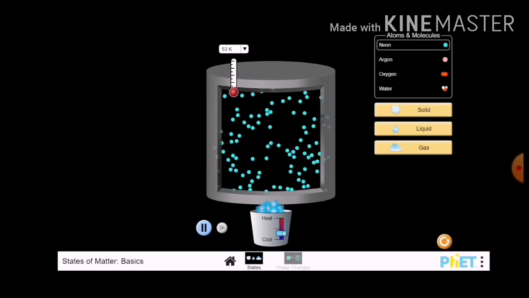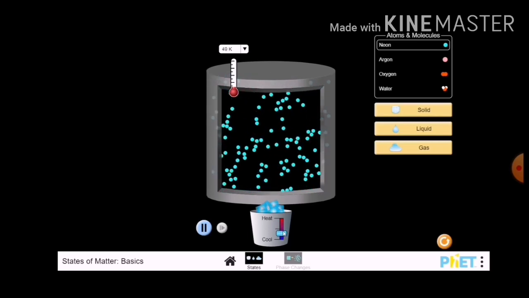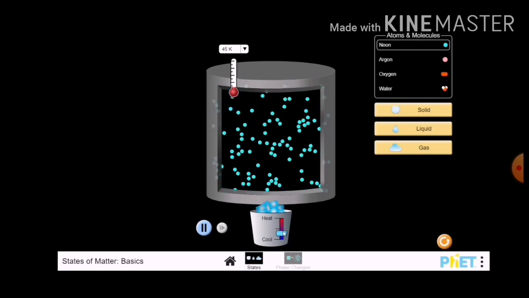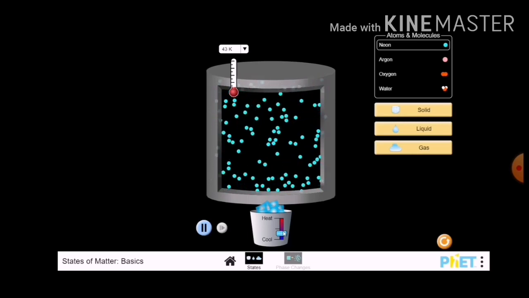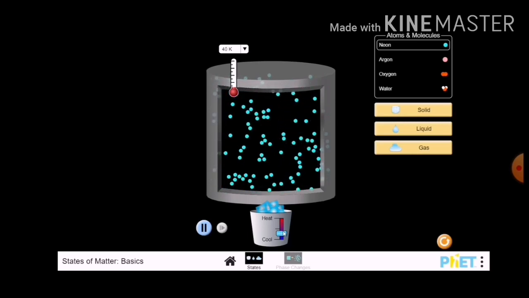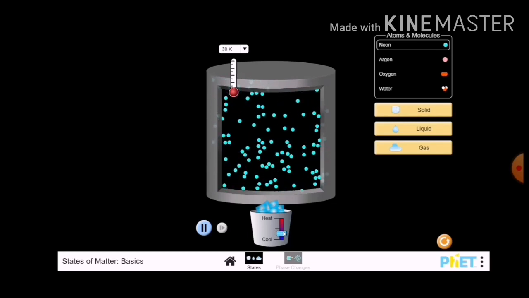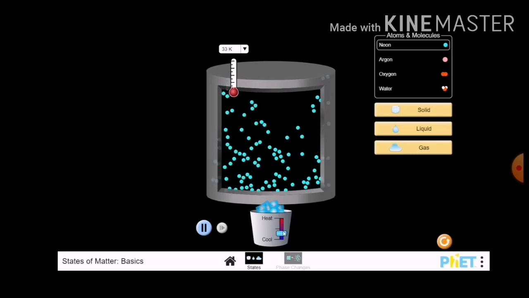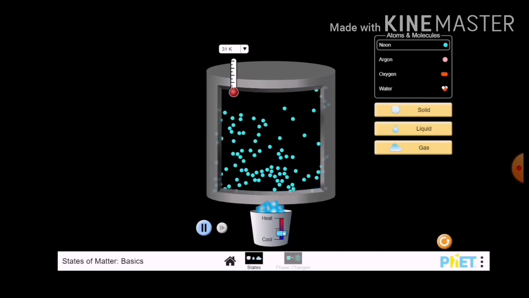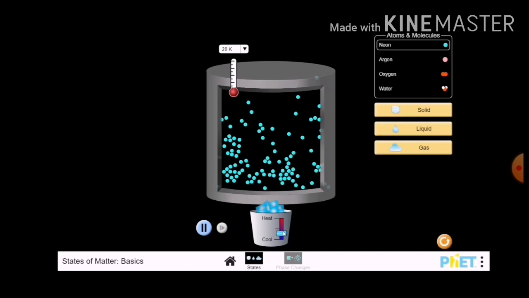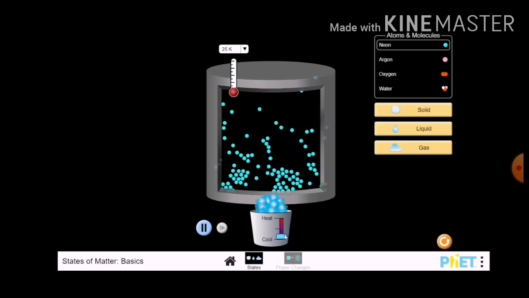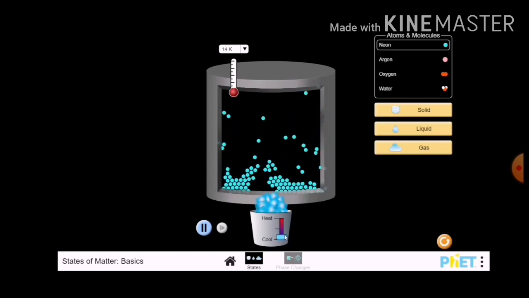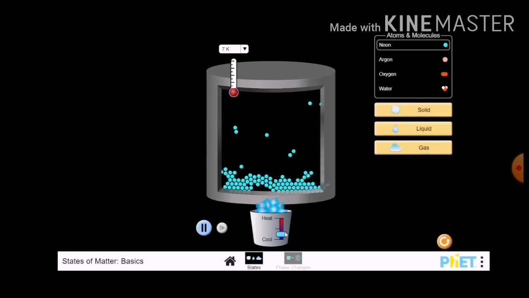If I lower the temperature, then the kinetic energy of the particles will decrease, and it will cause the slowing down of movement of the particles, and they start to come closer to each other. Okay, as you can see, if I decrease the temperature, they are coming closer to each other. Now you can see the arrangement, it is more like a liquid state.